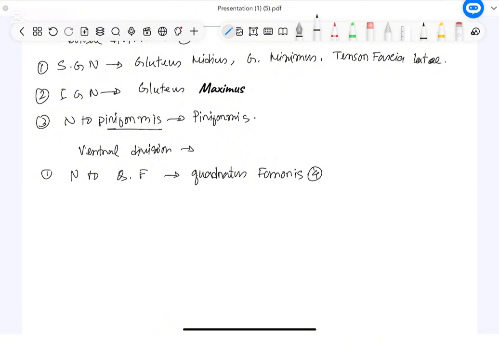We know it has 4 parts: the vastus lateralis, vastus medialis, vastus intermedius and rectus femoris. Plus it will also supply the inferior gemellus muscles.